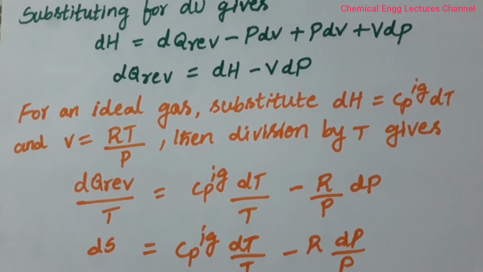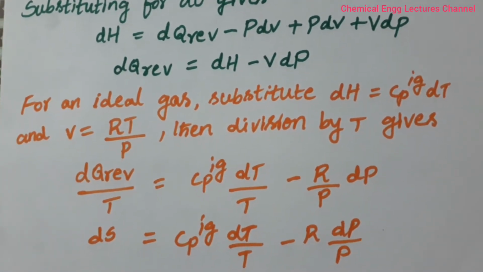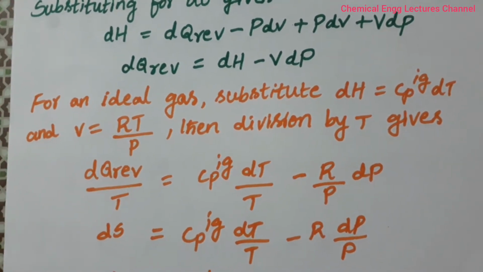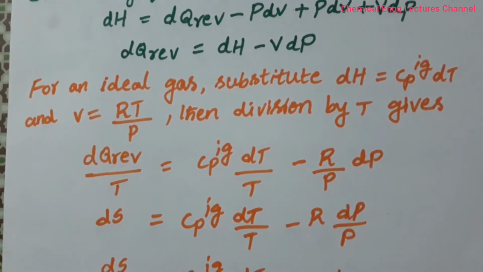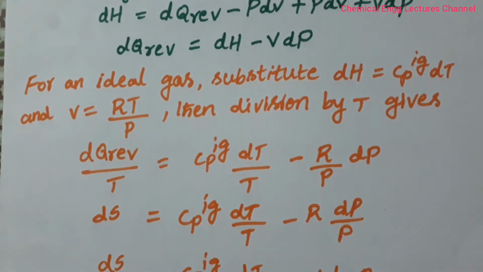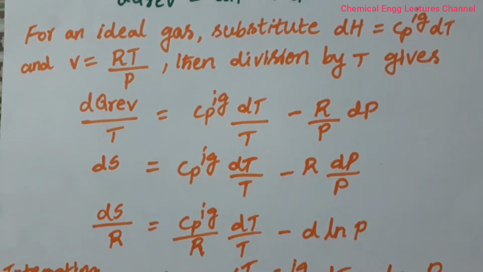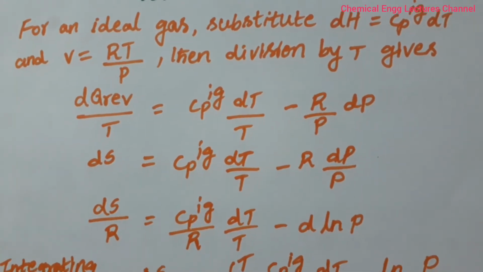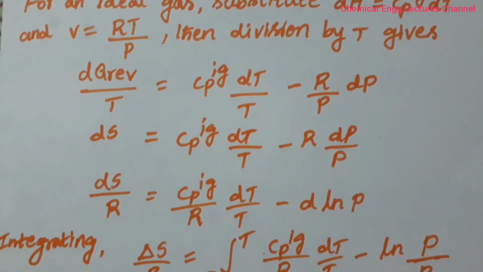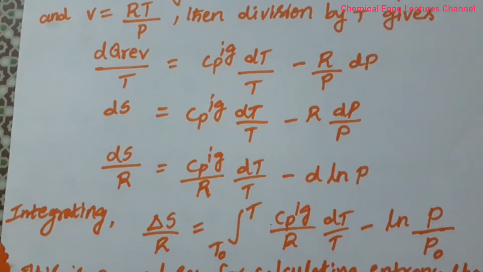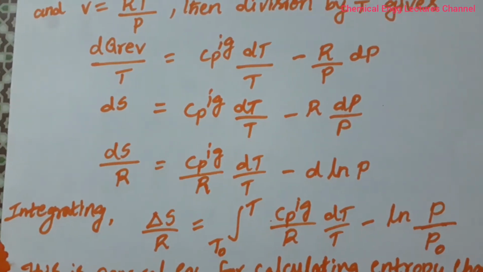So for the ideal gas, substitute dH equal to Cp ig dT and V equal to RT by P, and dividing that by T, the temperature, gives dQ reversible by T equal to Cp ig dT by T minus R by P dP. So dQ reversible by T is nothing but entropy, that is dS. So dS is equal to Cp ig dT by T minus R dP by P. Then taking R to this side, dS by R is equal to Cp ig by R into dT by T minus d of ln P.